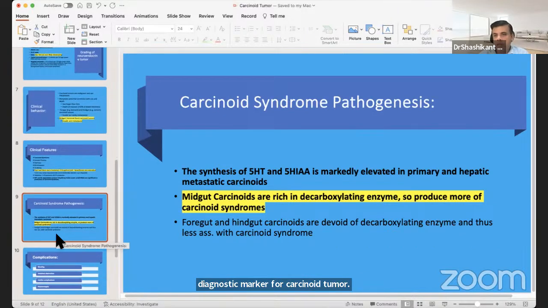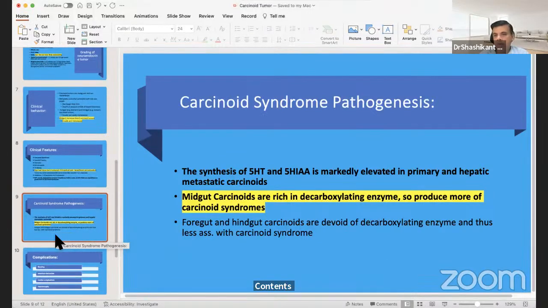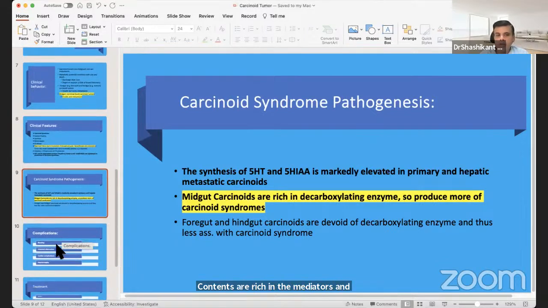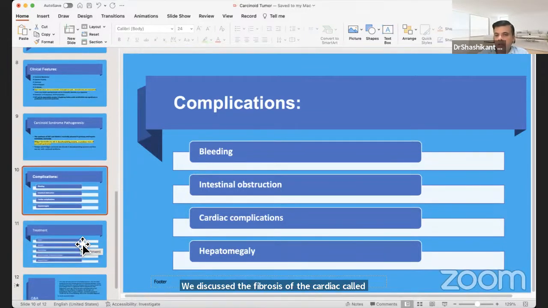So midgut carcinoids are more likely to produce because they have more of decarboxylase enzyme. So not only do they metastasize, they also produce high levels of mediators. And the common clinical features: apart from the carcinoid syndrome, they can also physically cause bleeding, intestinal obstruction, cardiac complication. We discussed the fibrosis of the cardiac valve, endocardial destruction, and hepatomegaly, which may occur whenever there is a liver metastasis.